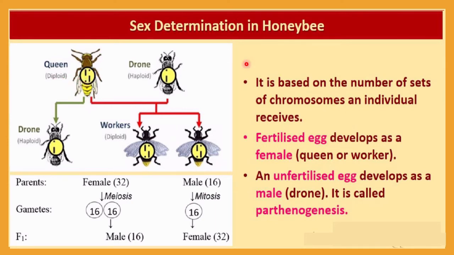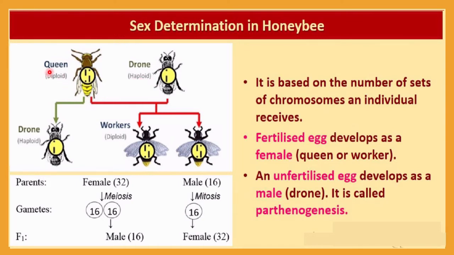Okay, so here you can see the queen will produce gametes after meiosis. Okay, then the drone also produces gametes, but it is not by meiosis. Okay, you can get the idea, because meiosis is not possible since the drone itself is haploid, right?